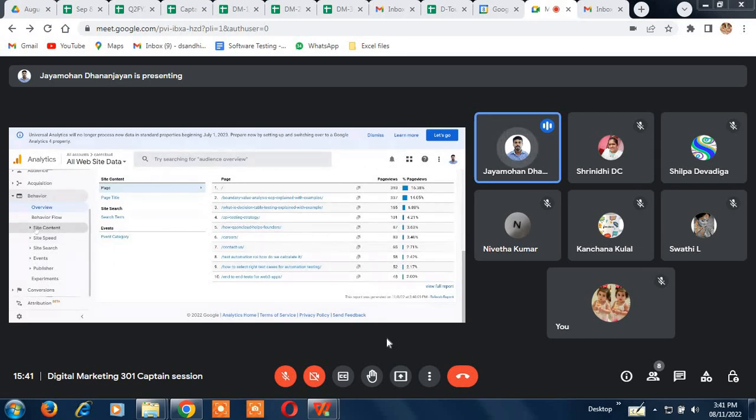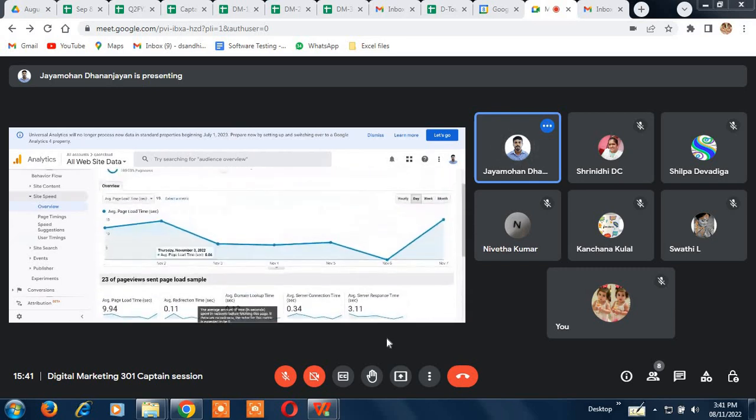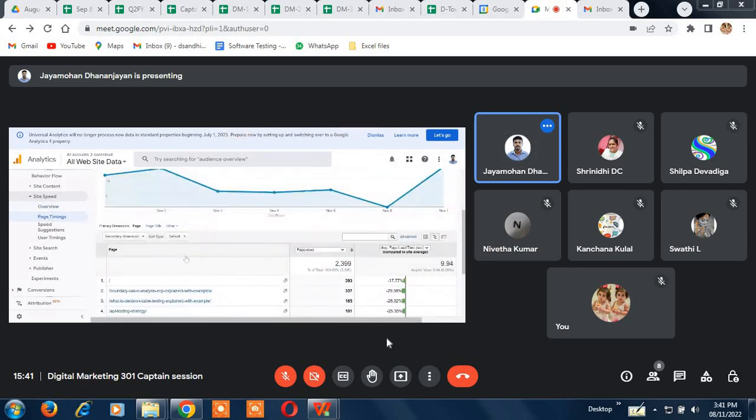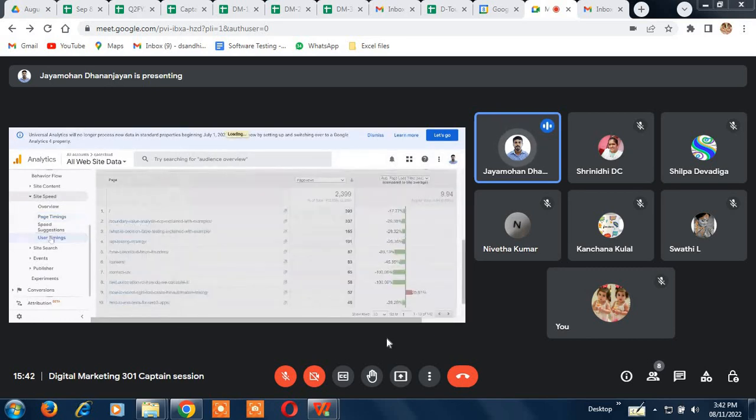So that's it. And site content, site speed. All these are regarding the site, telling you the speed of the site. Average redirection time 0.111, average server response 0.343, average page loading 9.94, which is very high. It should be like 1 to 2 seconds. So this is also one of the reasons why the website could be not performing well. Then page timings, average per view, and user timings, all these things are given.